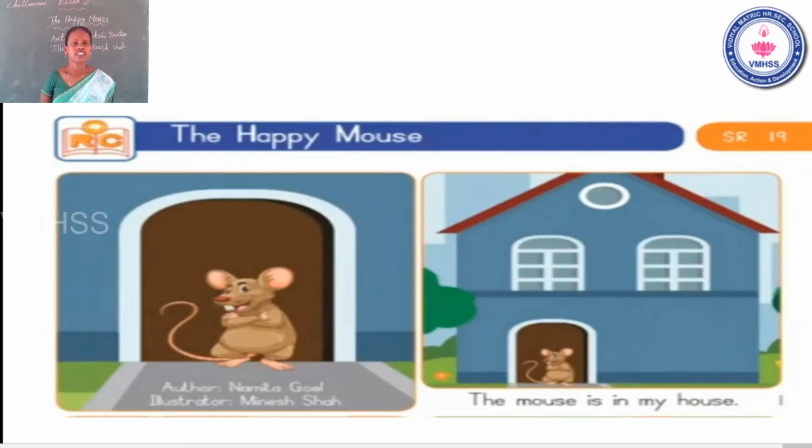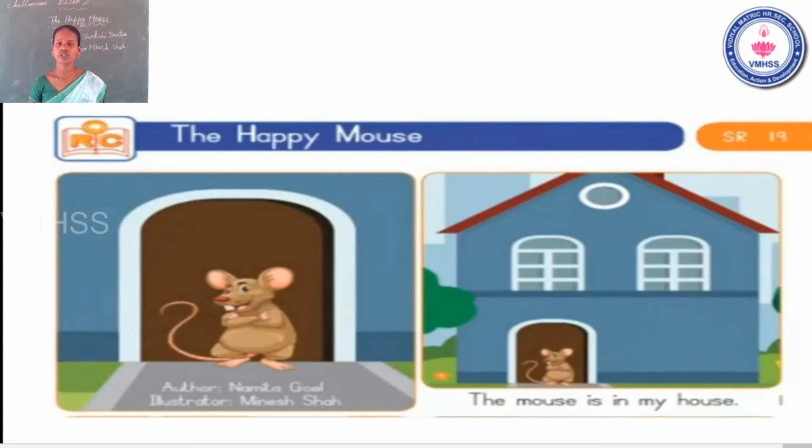Okay. The mouse is very very naughty. It damages many things. Have you seen a mouse in your house? Yes, it is very very naughty. It damages our things. Especially it goes in the kitchen and eats many things, especially rice and tomato, onion and so on. வீட்ல கிச்சன்ல பார்த்து என்ன பண்ணுவோம் அந்த எலி கேரட் எடுத்துட்டு போய்டும் உருளைக்கிழங்கு எடுத்துட்டு போய்டும். So it is very very naughty. The story about the happy mouse.